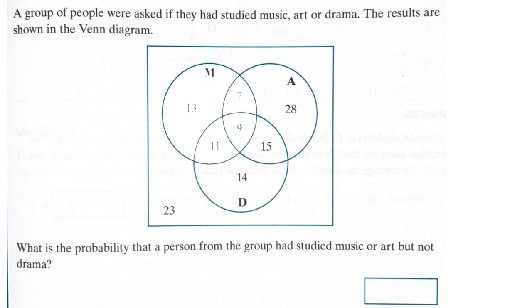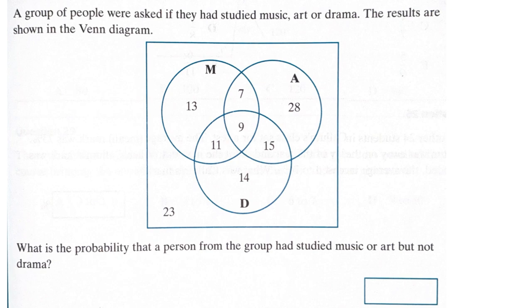And the people that studied art were in here, in here, in here, and in here. And finally, if we wanted to find the people that studied drama, they would be in here, in here, in here, and in here. All these people studied drama. I'm going to leave that drama circle here in yellow because we're looking for a person from the group who had studied music or art but not drama. That means we're looking for people that are not in the yellow circle. So they can be here, here, or here, but not in the yellow circle.